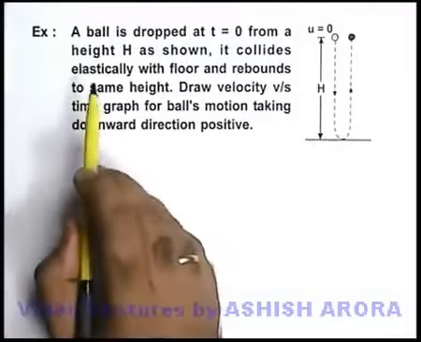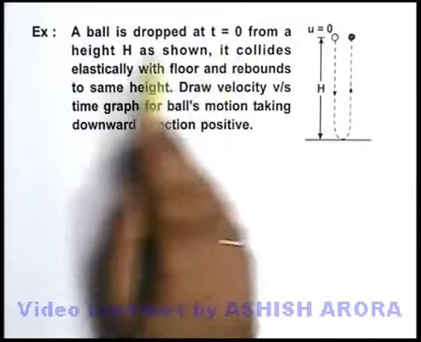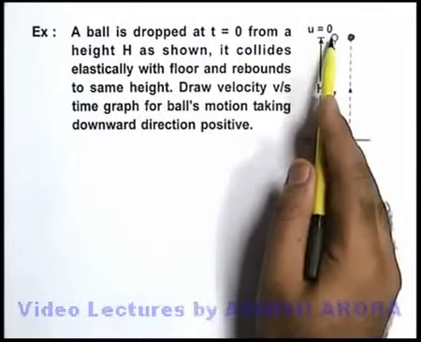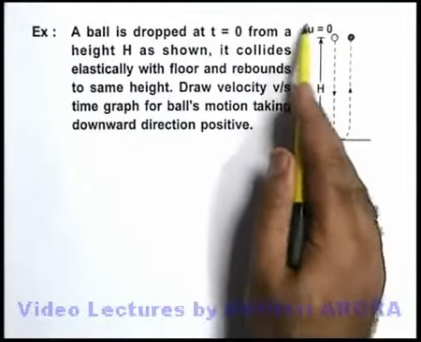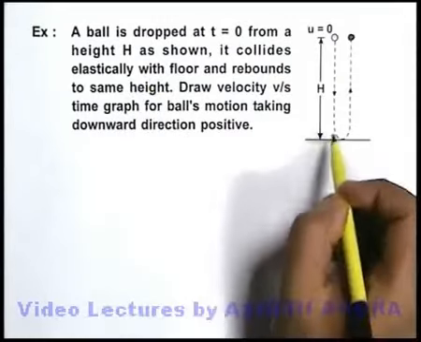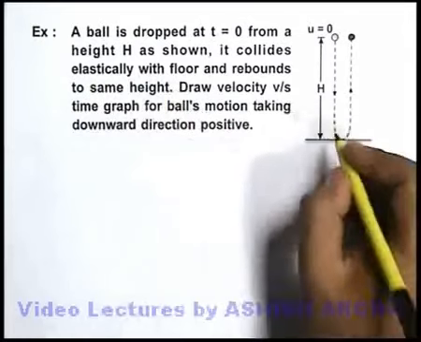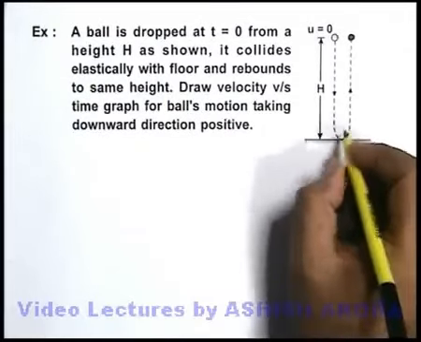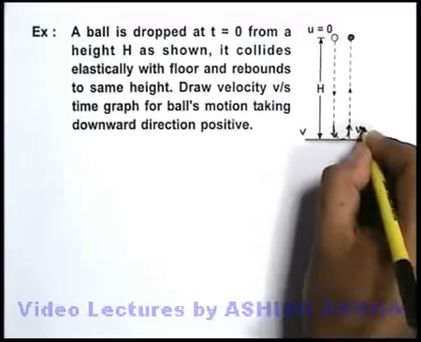In this example, it is said that a ball is dropped at t equal to 0 from a height h as shown. This ball is dropped at t equals to 0. As it is dropped, we can take its initial velocity to be 0. It collides elastically with the floor. Elastic collision means the ball rebounds with the same speed. Say it strikes the floor with the speed v, then it rebounds with the same speed v.